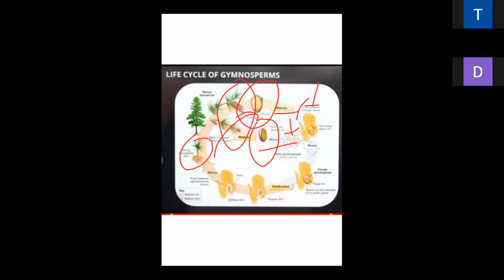They produce a new big plant. After fertilization, they produce the zygote, which again converts into a new large plant. It is an obligatory symbiotic relationship.